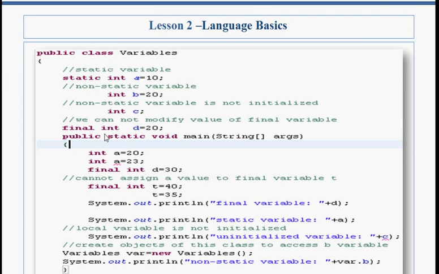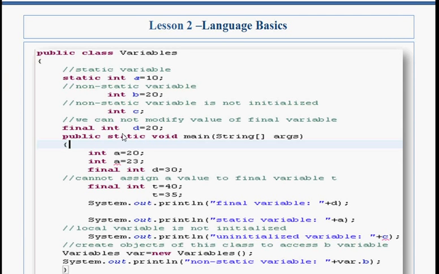Final. If a variable is declared as final, then we cannot change its value. Here in this method I have taken final int t is equal to 40. Again if I am initializing the value t equal to 35, then it will give me compile time error because we cannot change the value of t, that is final. And in one method I cannot declare two variables with the same name.